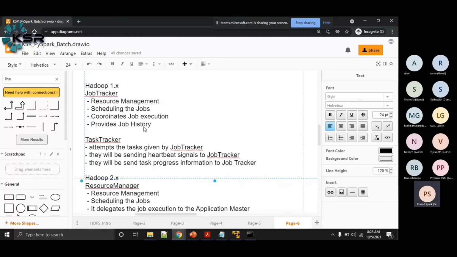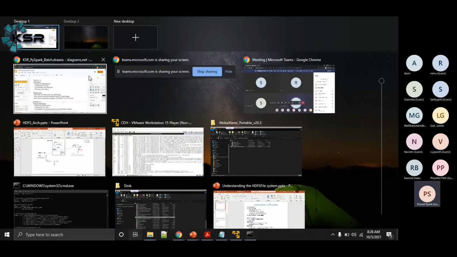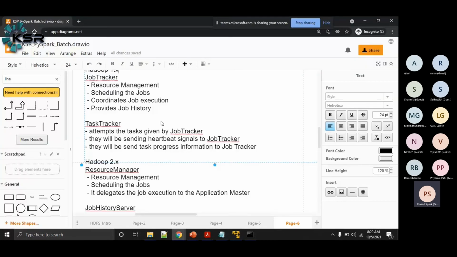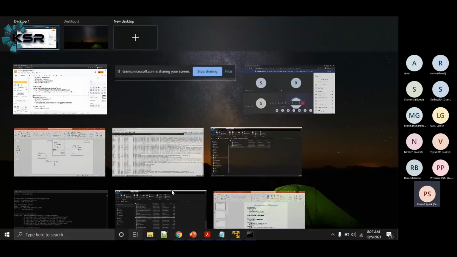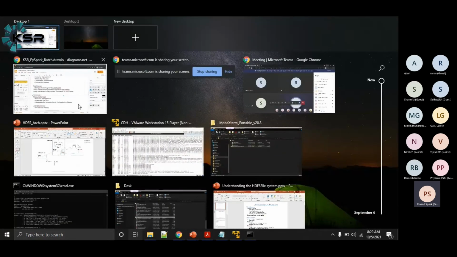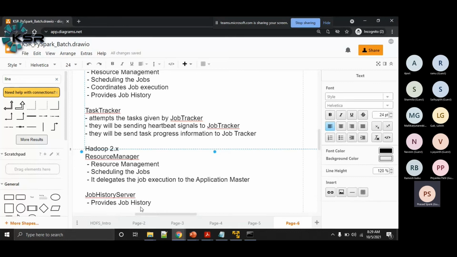Now, when it comes to Hadoop 2.x, the work of the job tracker has been divided into multiple entities. We got the resource manager, which is responsible for resource management and job scheduling, and rather than executing the jobs itself, it delegates the job execution to a separate process called the application master. And we have a separate entity called the job history server, which provides the job history. So this is about the resource manager's roles and responsibilities.